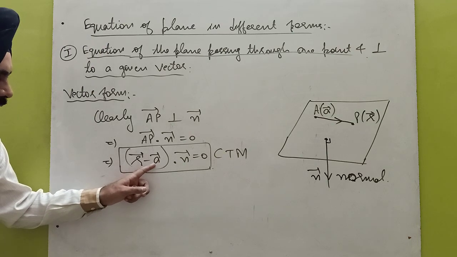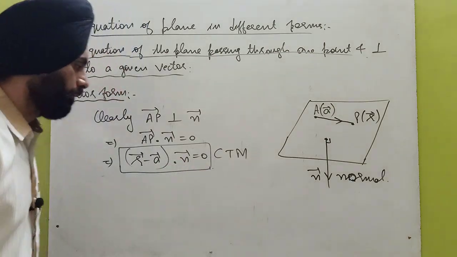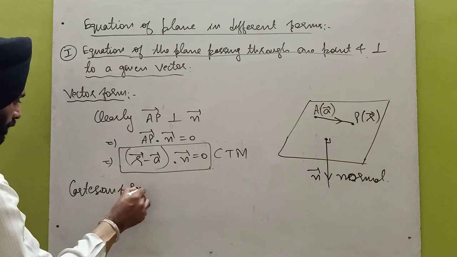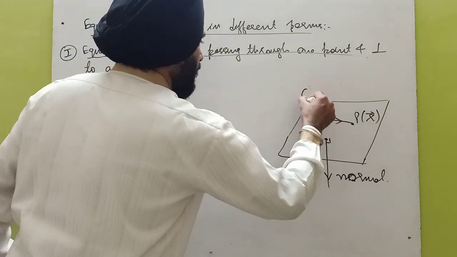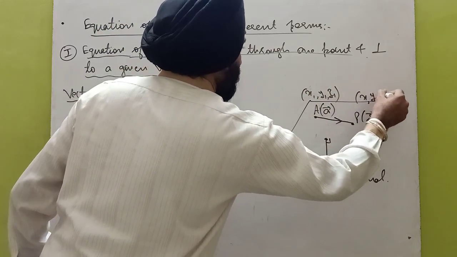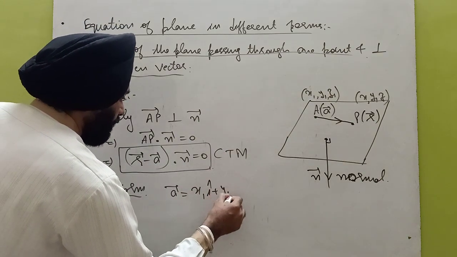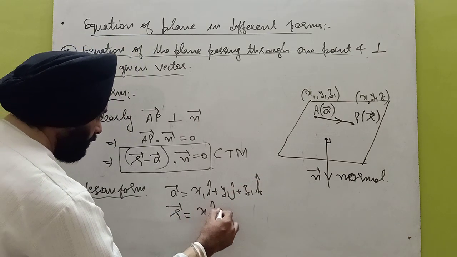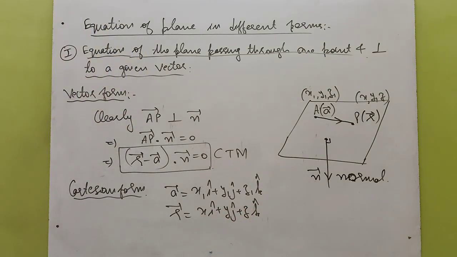A vector is the position vector of the given point, R is the position vector of any point on the plane, and n vector is a vector perpendicular to the plane. Now come to the Cartesian form. In Cartesian form, first of all, let us say the coordinates of point A are x1, y1, z1, and P is any point, so let us take the coordinates x, y, z. So therefore, what is A vector? x1 i cap plus y1 j cap plus z1 k cap. Similarly, R vector is xi plus yj plus zk. So put these values in this equation,